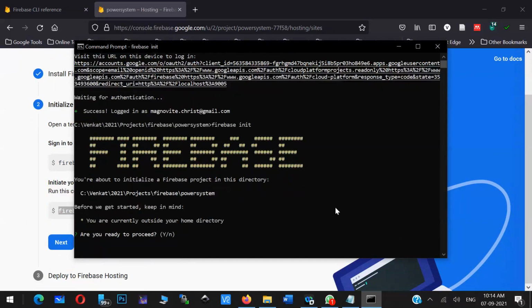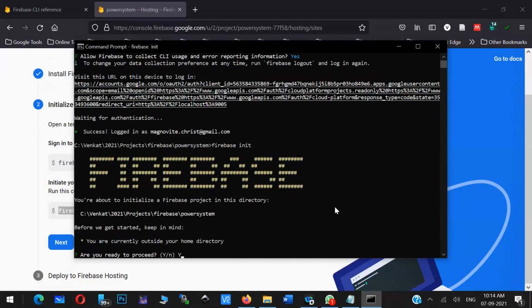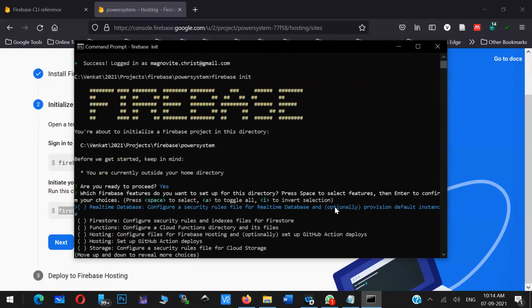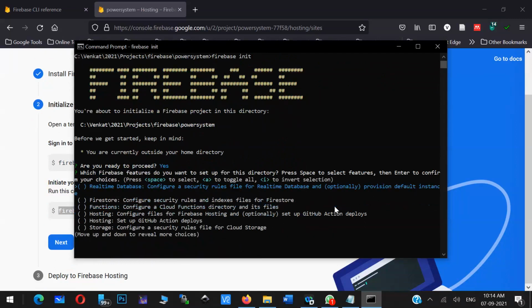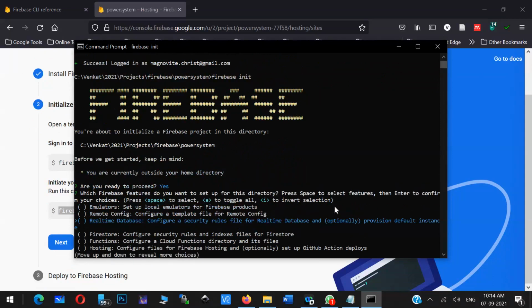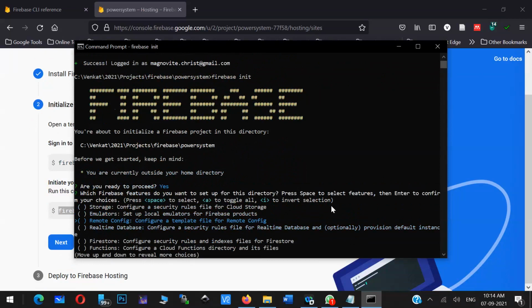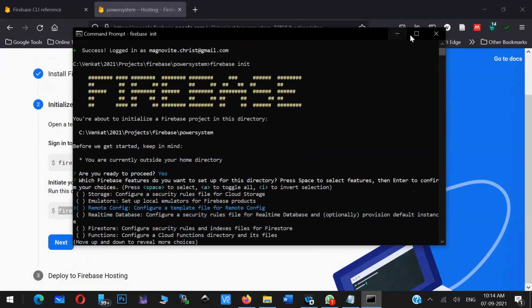Now what it is asking is whether you want to proceed. Okay, yeah. So I just type y and press enter. Now what is it asking here, if you see the command prompt, it is asking what are the things you want in your local. You want real-time database. A lot of things are there.